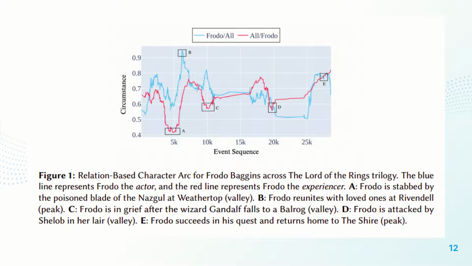where Frodo succeeds in his quest and returns home to the Shire and onwards to the sea. This is accurately represented by both arcs going up, representing a positive shift of circumstance or a peak.